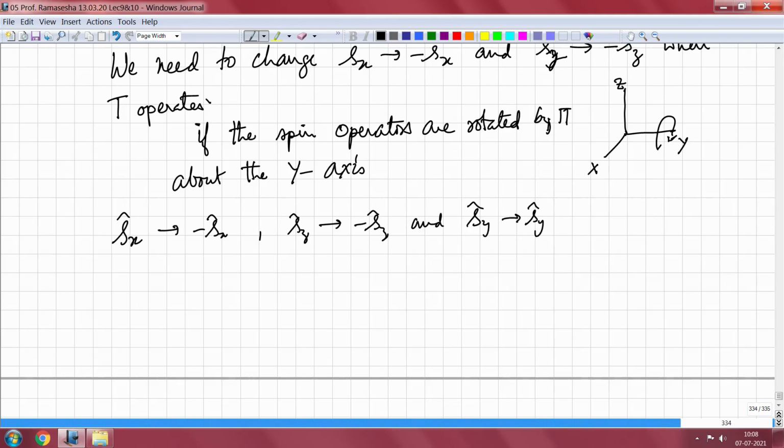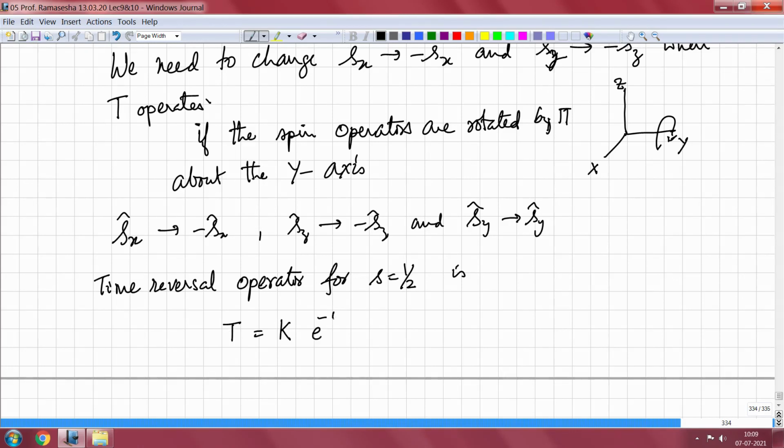Which means that the form of the time reversal operator for spin half is T equal to complex conjugation multiplied by e to the minus i pi Sy by h cross, and this will give me K times e to the minus i pi by 2 times sigma y, by the definition of the Pauli spin matrices sigma x, sigma y, sigma z, and their relation to the spin operators Sx, Sy and Sz.